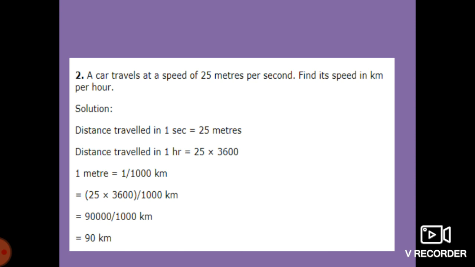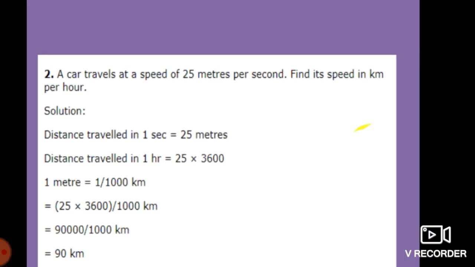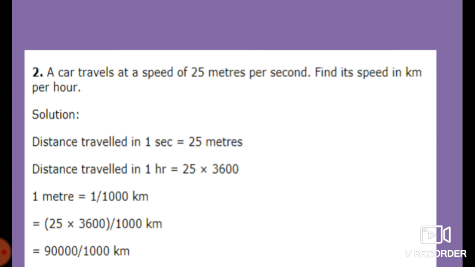How can we do it? See over here students, the distance traveled in 1 second is 25 meters, as given over here, 25 meters per second. So in 1 second it travels a distance of 25 meters. So the distance traveled in 1 hour, because here we have to find kilometers per hour. In 1 hour there are a total of 3600 seconds. So we multiply 25 into 3600, which is the distance traveled in 1 hour.